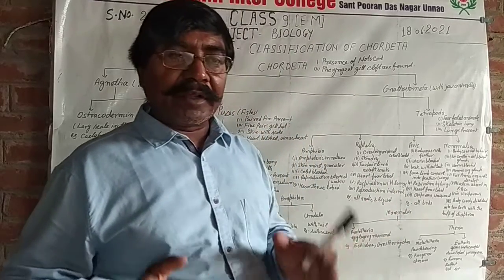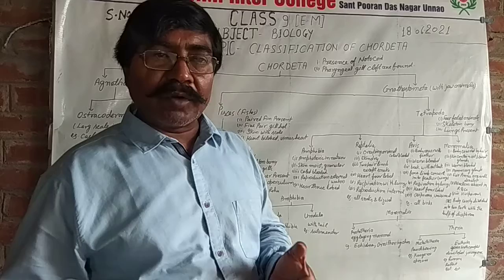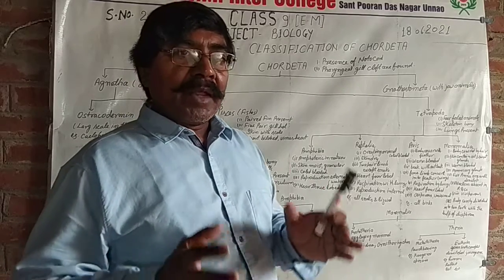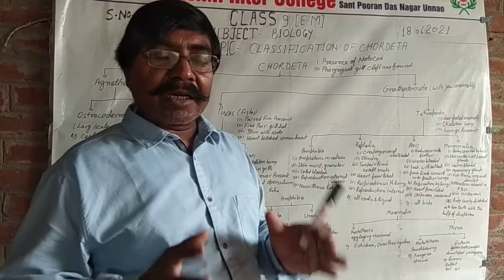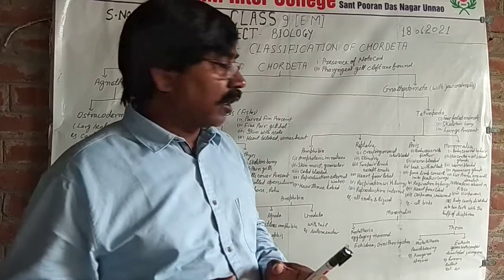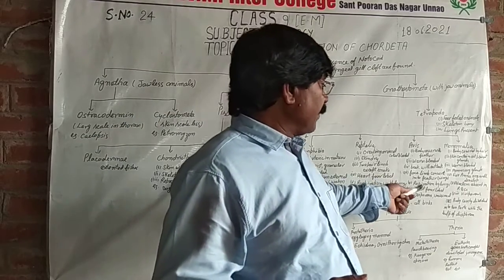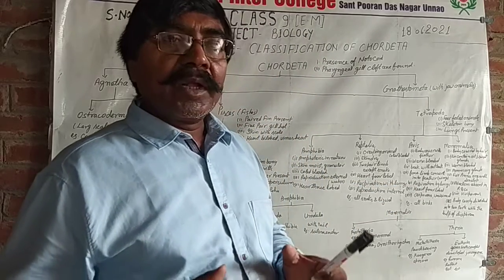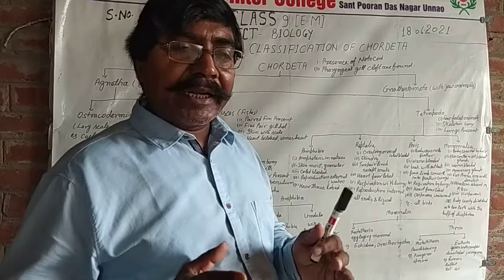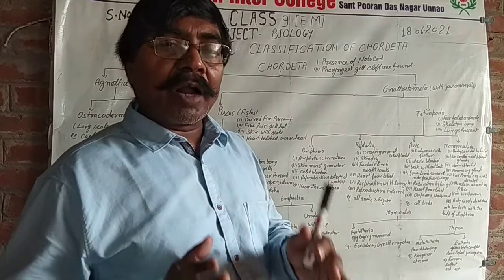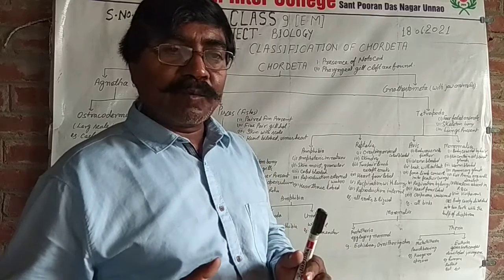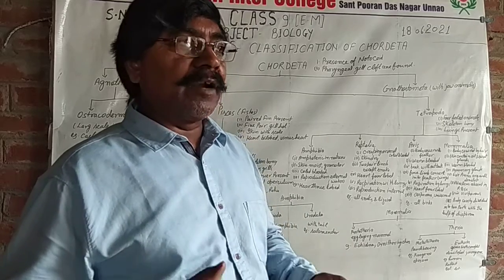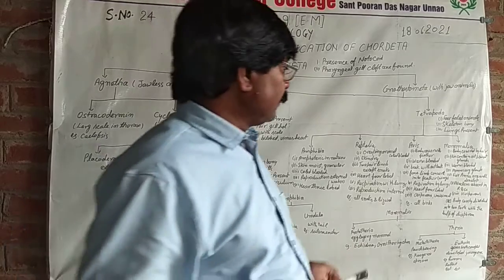Aves means birds. Body covered with feathers, forelimbs converted into wings, and beak without teeth. They are egg-laying animals, with large eggs, respiration by lungs, heart four-chambered with two auricles and two ventricles, and warm-blooded animals. It means body temperature is constant. It does not fluctuate according to the atmospheric temperature.